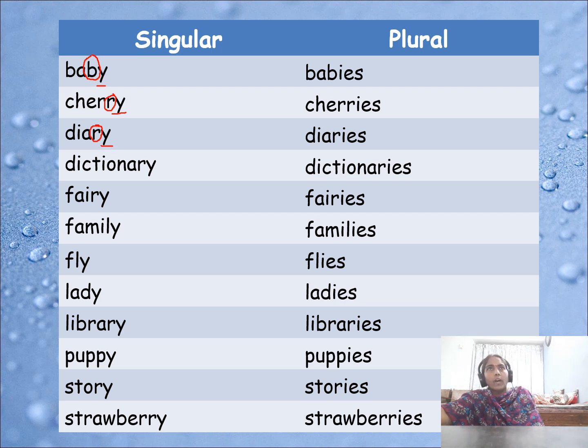Remove y and add i, and you just add es. So, babies. Here y is there, and before y is the consonant b. Remove this y, add i, and add es. Only when a consonant is before y is this rule applicable. So these are some more examples of changing singular to plural.